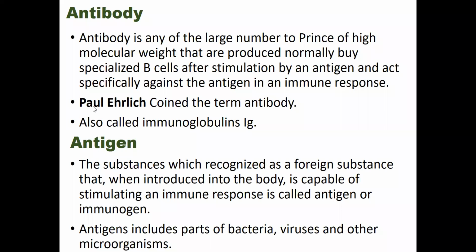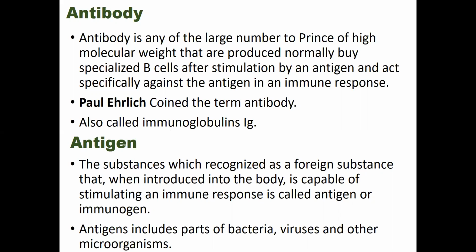Here Paul Ehrlich coined the term antibody in 1897. Actually, antibodies are large chemical molecules of glycoprotein. Do you know what is glycoprotein? Glyco means carbohydrate, protein means protein. So the glycoprotein means the complex structure, which is a combination of carbohydrate and protein. And this glycoprotein, that means the antibody, is secreted from the B lymphocytes or plasma cells of the blood. Okay, and this antibody is also called the immunoglobulins, and the short form is Ig.